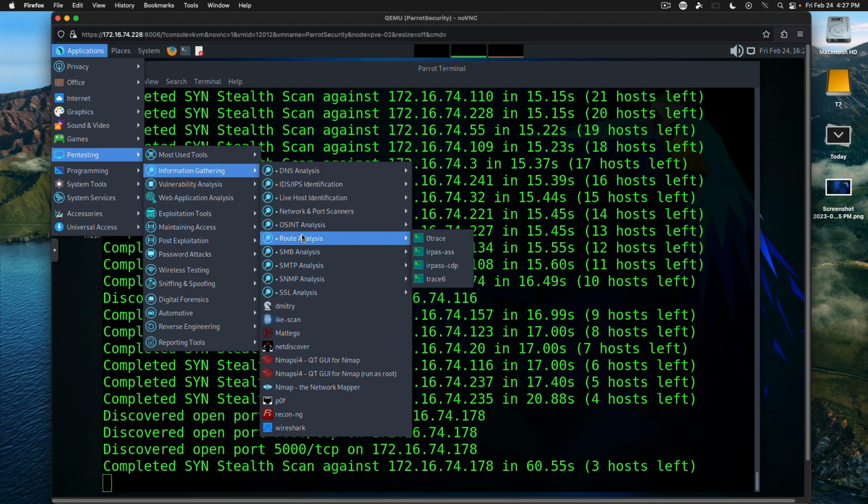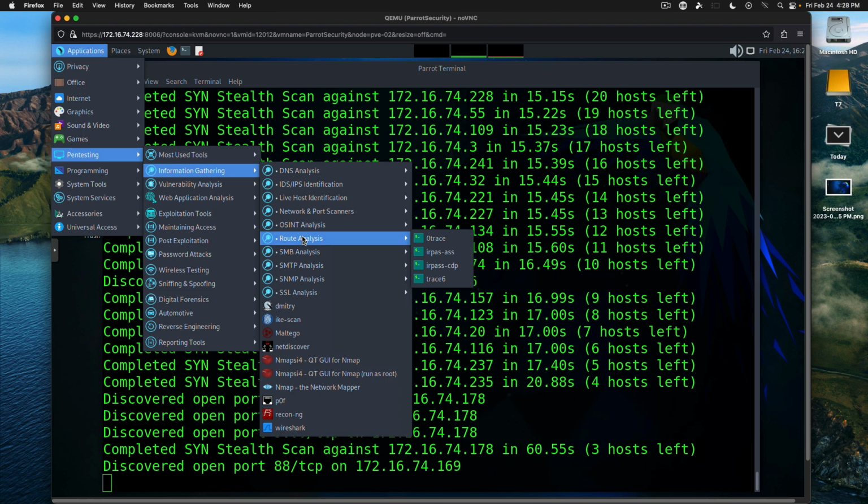Now, personally, I view distributions like this as a great learning environment because you can get exposure to many of these tools and become familiar with their usage and learn the names of them.